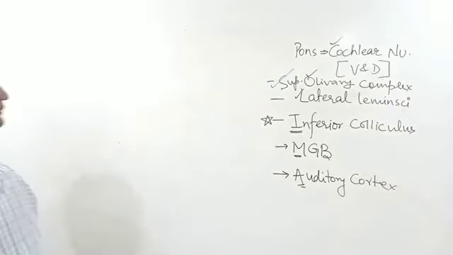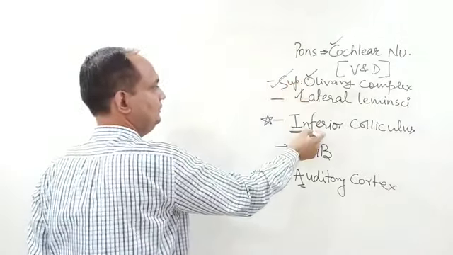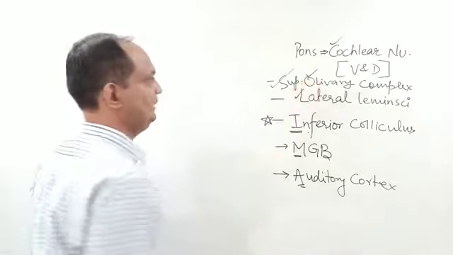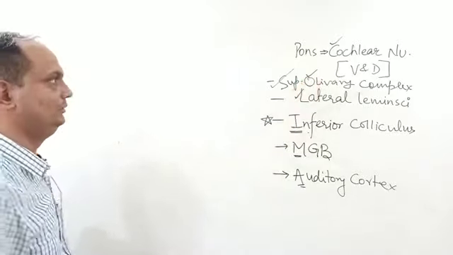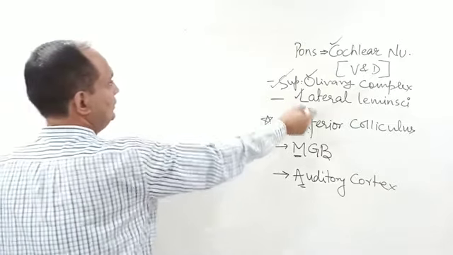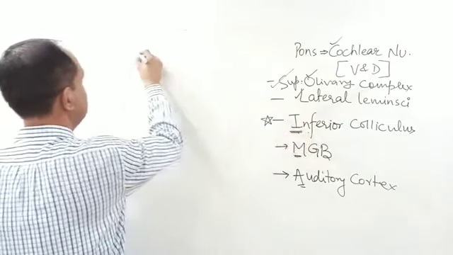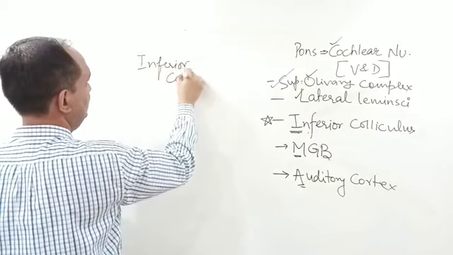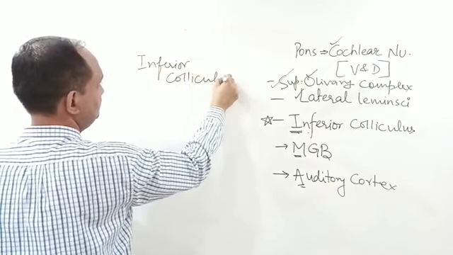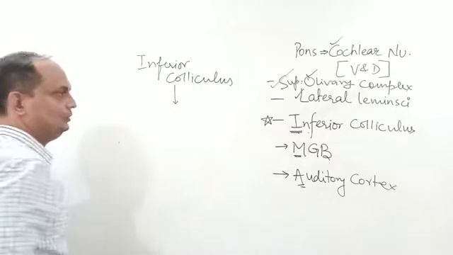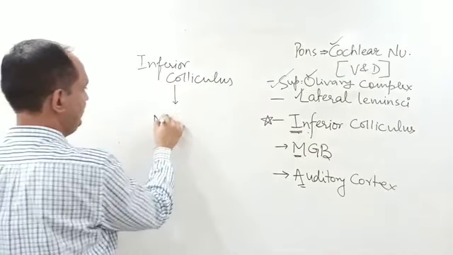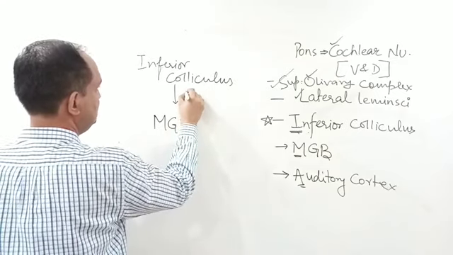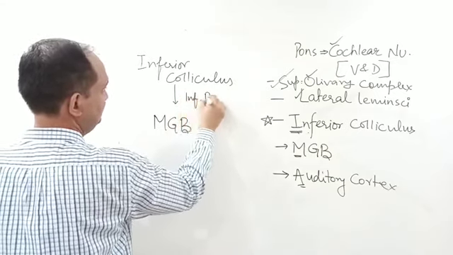Otherwise, the fibers from the olivary complex will go to the inferior colliculus. These olivary complex fibers work as a third order neuron. From the inferior colliculus, the fibers will go to the medial geniculate body.